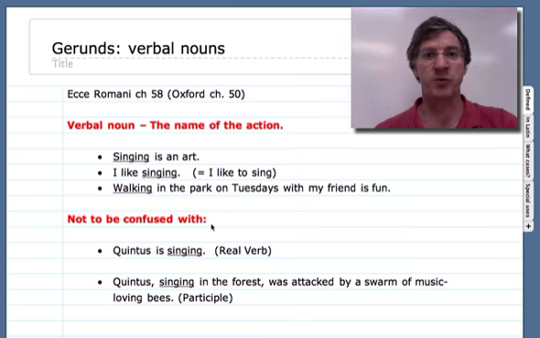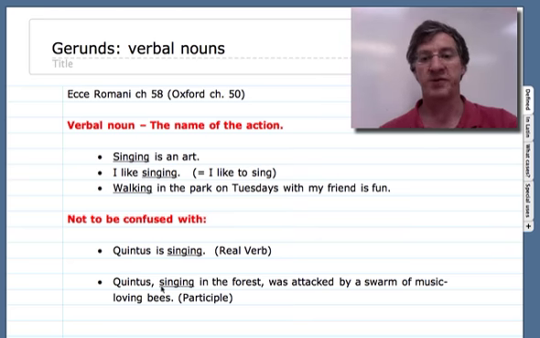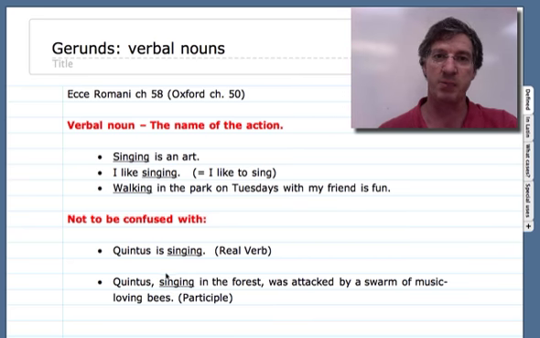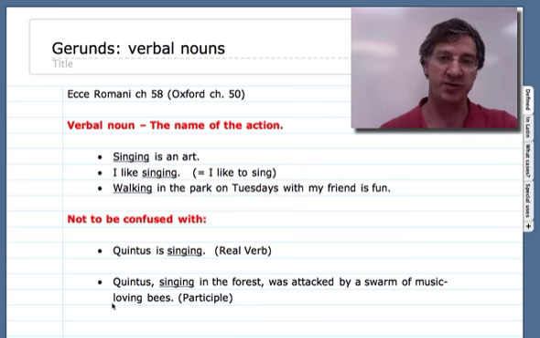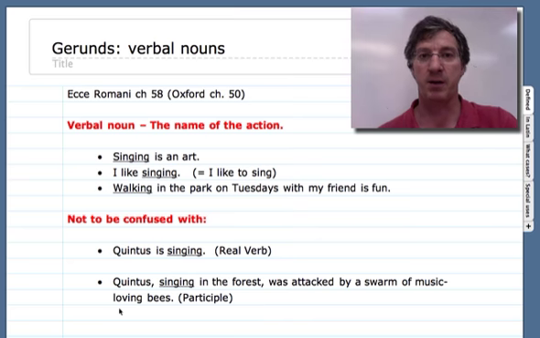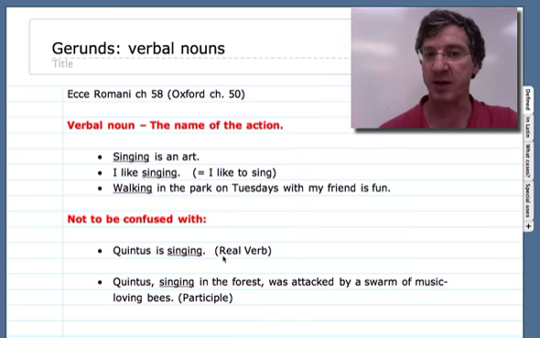They're not to be confused with participles. Down here, Quintus singing in the forest was attacked by a swarm of musical bees, hypothetically speaking, of course. In this one, singing modifies Quintus, so it would have the same gender, number, and case as Quintus. It is a verbal adjective, not a verbal noun. In the first example here, Quintus is singing. That's a real verb. That's the same thing as saying Quintus sings.